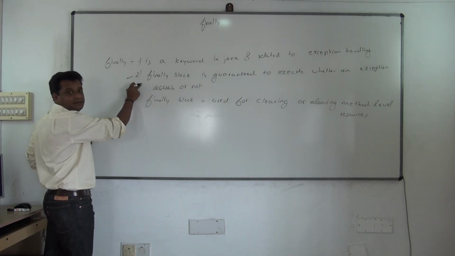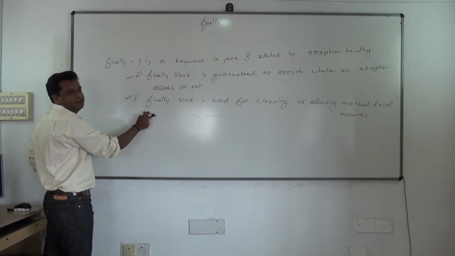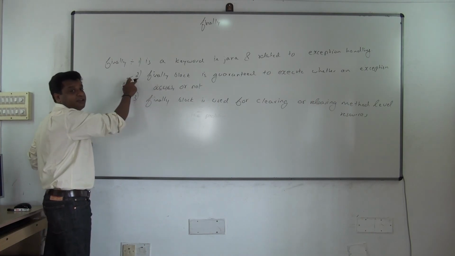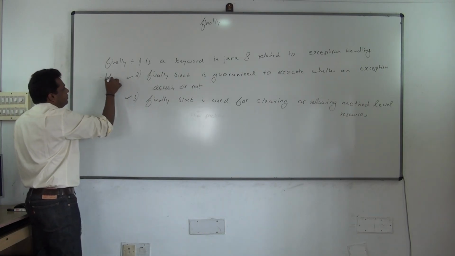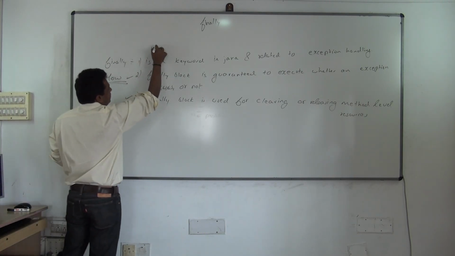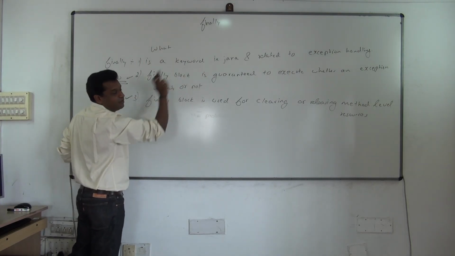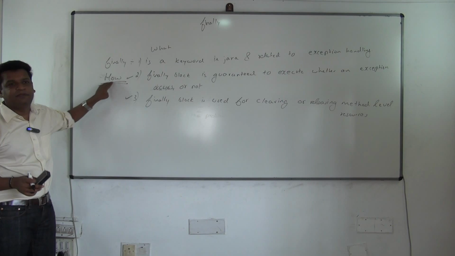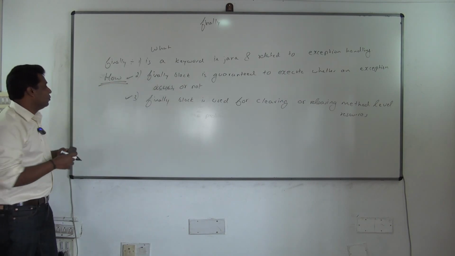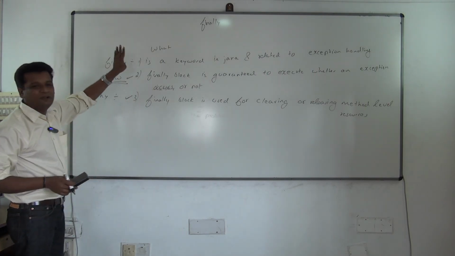Initially I'll start off with this. First I'll cover this point: finally is guaranteed to execute whether an exception occurs or not. Then I'll come to this point, why it is used. First we'll see how finally works. There are 2 questions you'll get. This is the answer for how, and this is the answer for what. What is finally? It is a keyword in Java and related to exception handling. How to use finally? How does it get executed? All those how questions will be answered in this one. Now, why do you use finally? This is the answer for why. Almost all over, done, leave it.